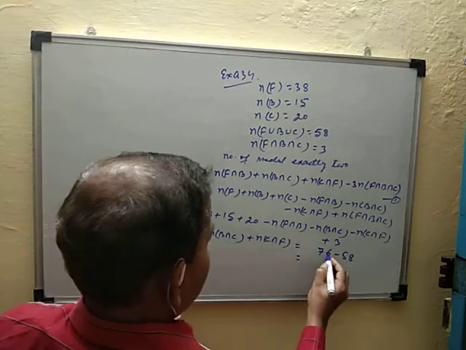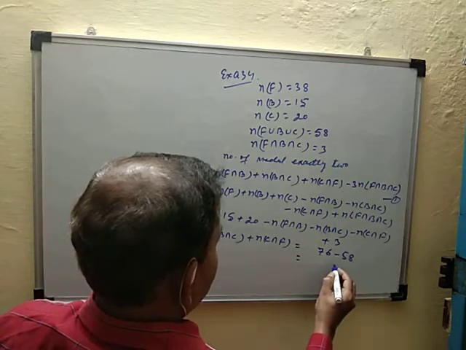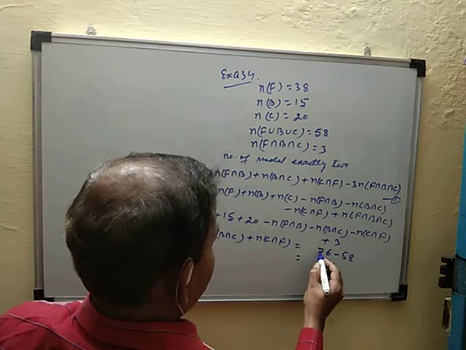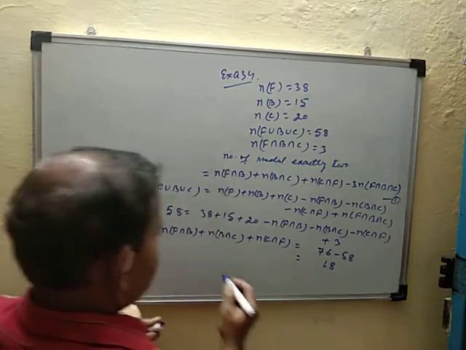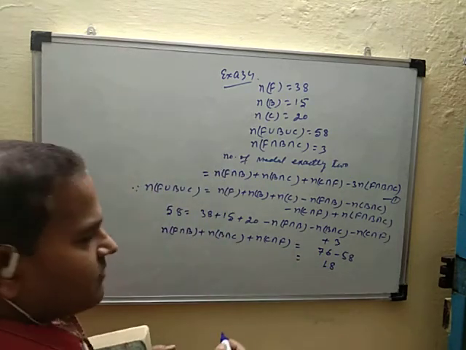Now subtract: 76 minus 58 is 18. So this is the value of the intersections.